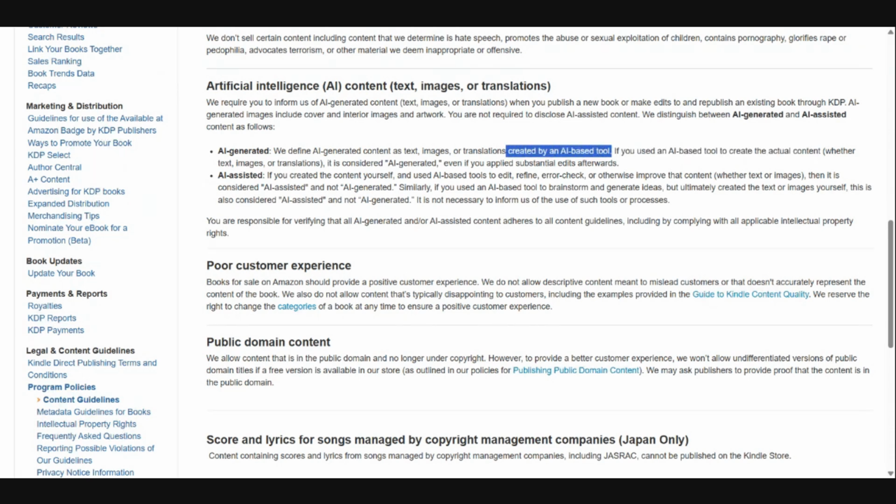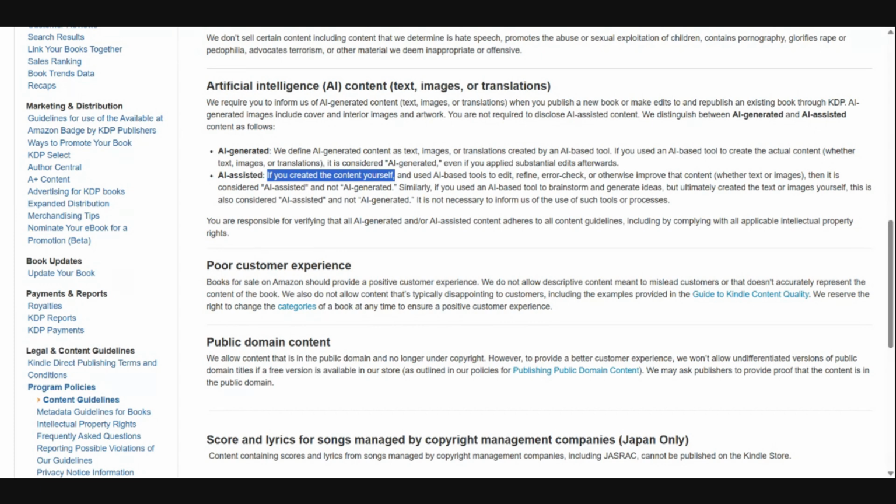Now, AI assisted, on the other hand, is going to be tools that you are going to do all the creation on. The tool is just helping you refine something. So if you create the content yourself and use an AI based tool, which has been around for ages and ages and ages, we can look all the way back to Clippy.